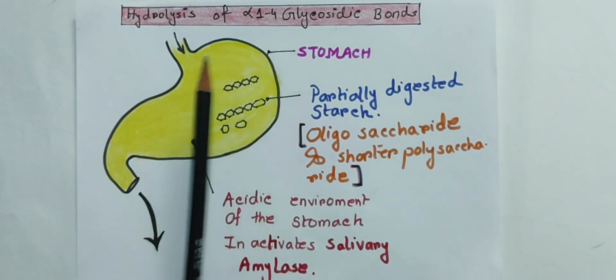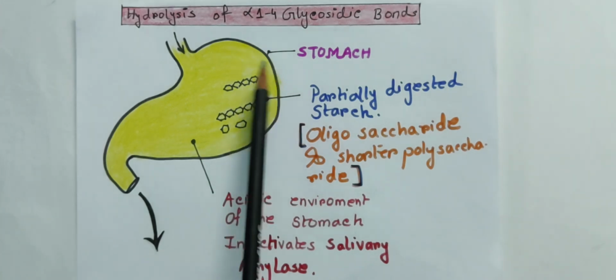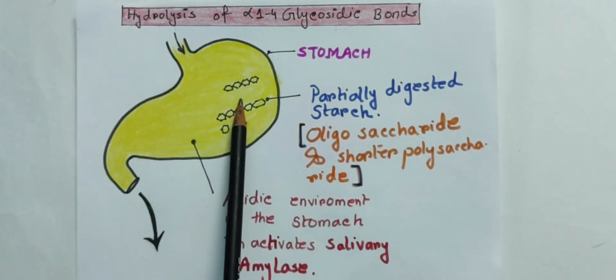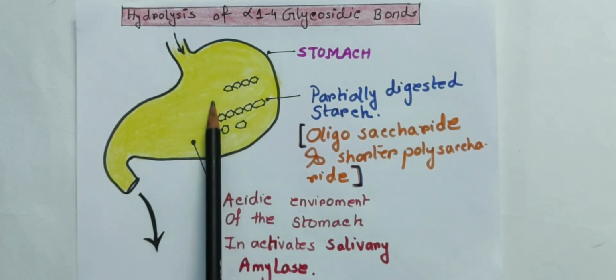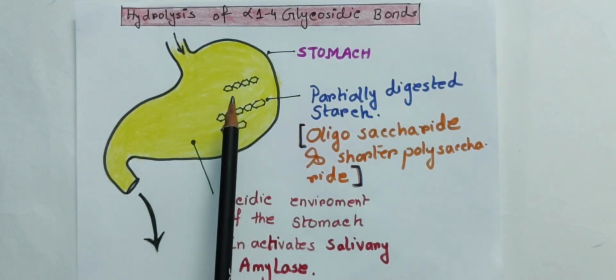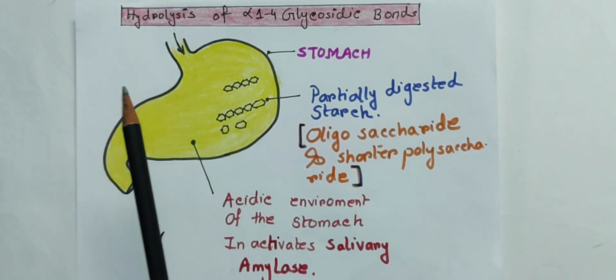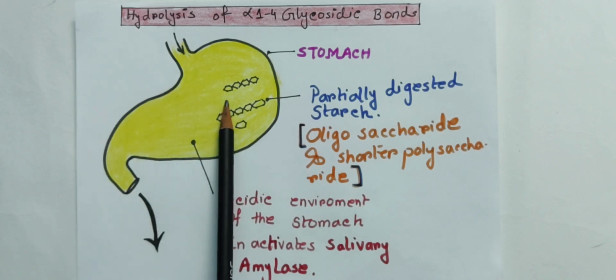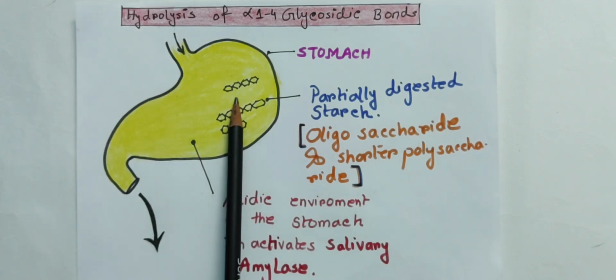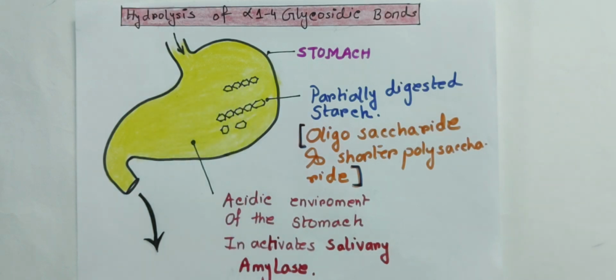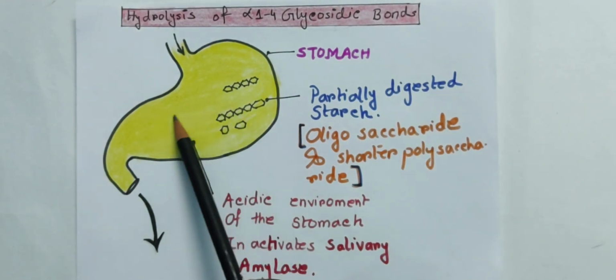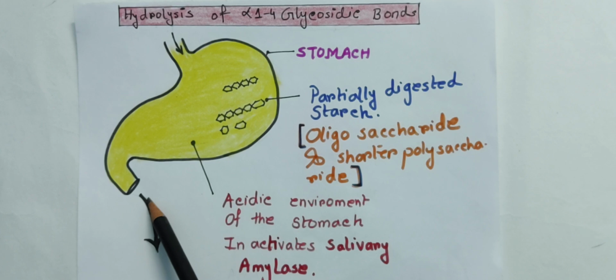We know that no carbohydrate digestion occurs in the stomach due to its acidic environment. That acidic environment is due to the secretion of HCl. Because of this acidic environment, the salivary amylase gets inactivated. So this inactive salivary amylase cannot digest the carbohydrate in further steps. The partially digested starch is present here, and the stomach passes the carbohydrate to the small intestine.